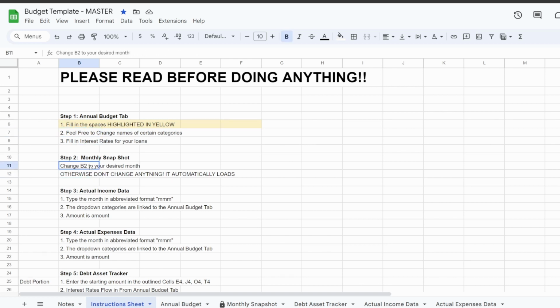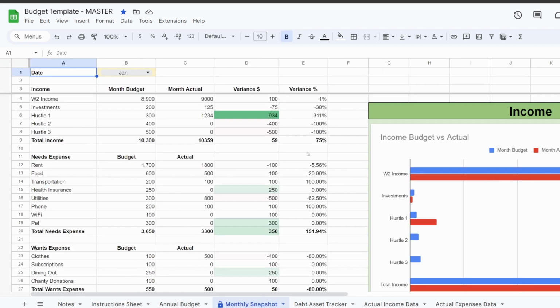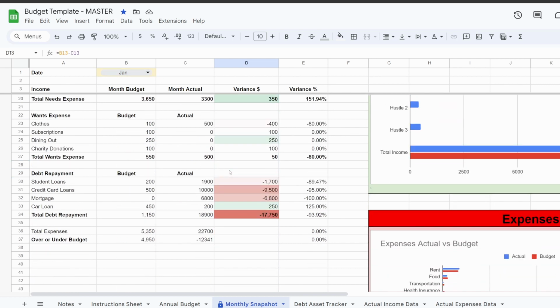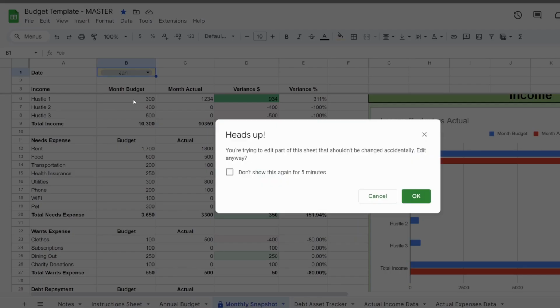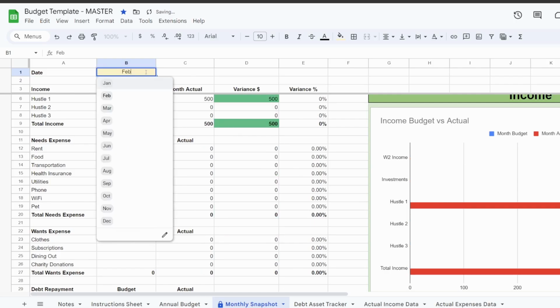So step 2, we're gonna do a monthly snapshot. This one's even easier than the first one. Only cell you need to touch is B1. That's it. Don't touch anything else. B1. Change the month. Don't touch anything else. Alright?